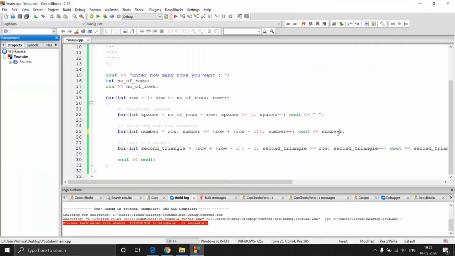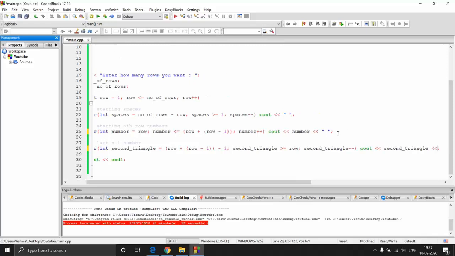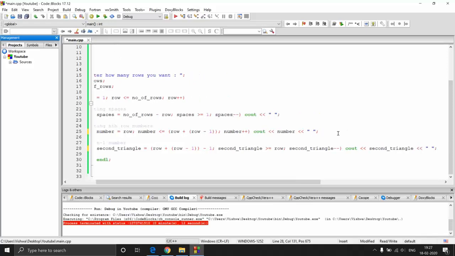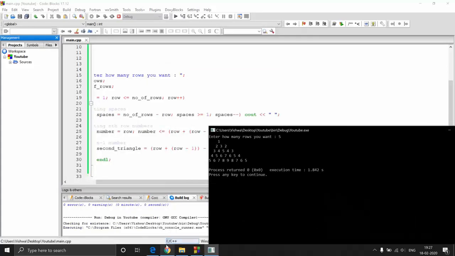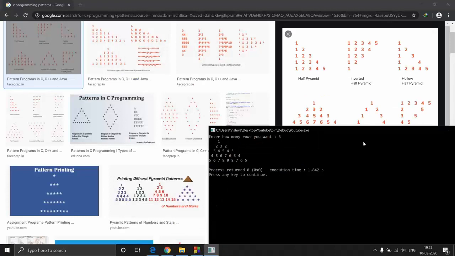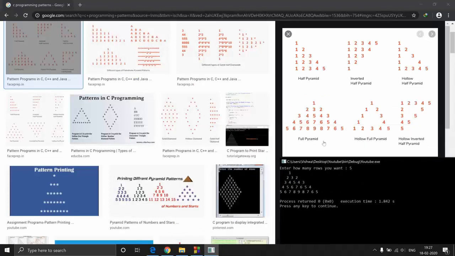What we are going to do is, we are just going to add a space between over here and over here also. Wherever we are printing the numbers, we are just going to add one space over here. And if we execute this with 5, you are going to get the output as expected. So here you have the same thing: 1 2 3 2 3 4 5 4 3. Now this one looks better than this, and that is because of the spacing over here.